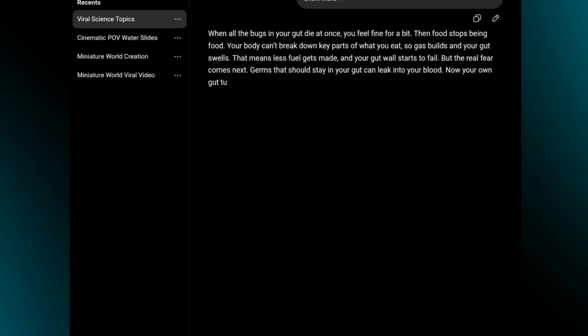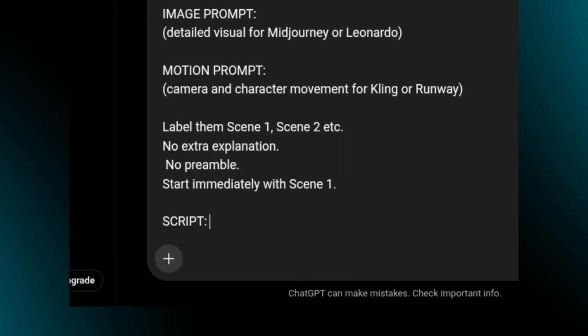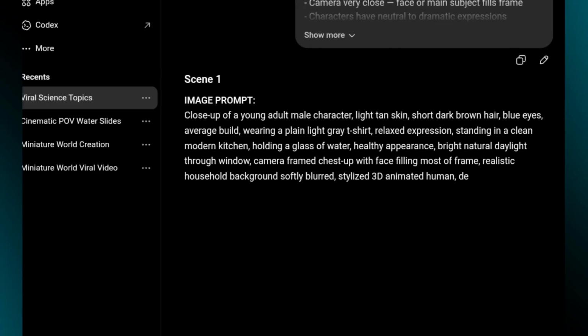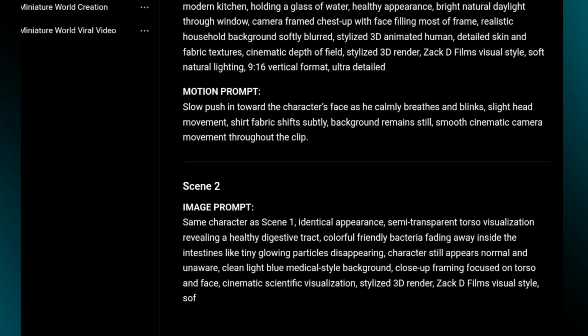Alright, now it's time to create the images. So once again, go back to the document, copy prompt 3, paste it here, and also paste the script. Now hit run. ChatGPT will generate image prompts and motion prompts for every single scene. Now let's generate the images.